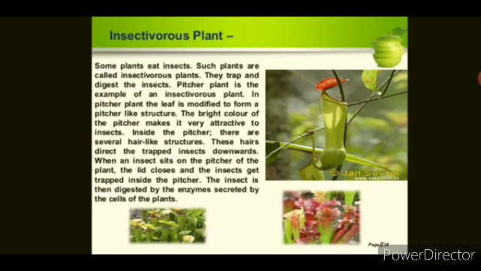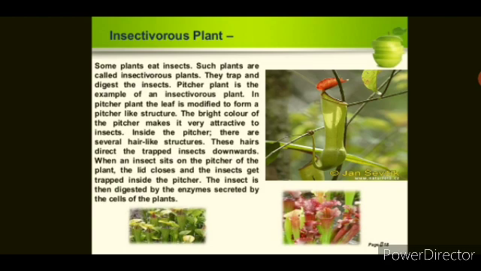Next one is insectivorous plants. Insectivorous plants are the plants which eat animals, particularly insects, and are called insectivorous plants or carnivorous plants. These plants are usually green and prepare their own food.